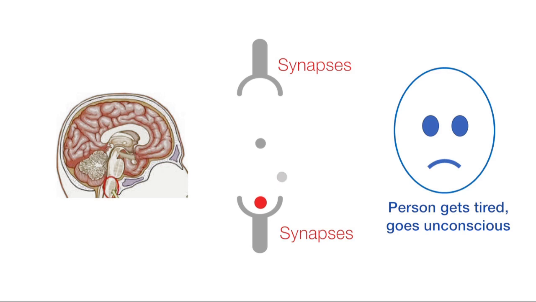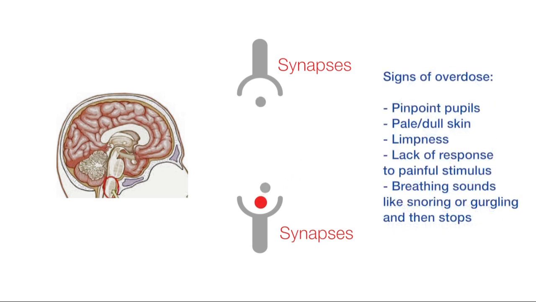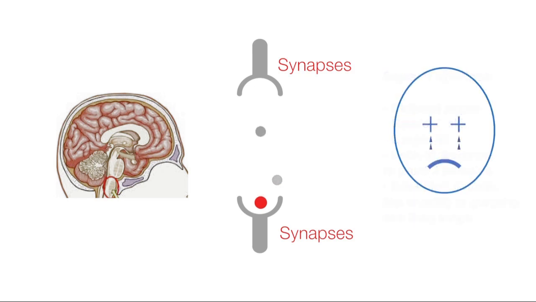Other signs of an opiate overdose include pinpoint pupils, pale, dull skin, limpness, lack of response to painful stimulus, breathing sounds like snoring or gurgling and then stops. Shortly after that, the heart will stop beating and the person will die within a few minutes.